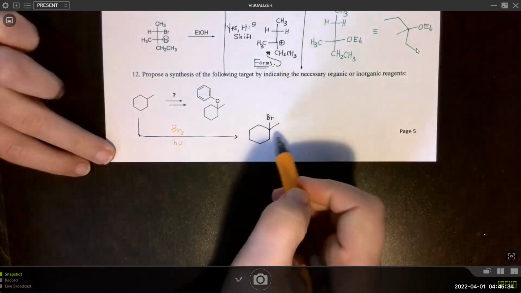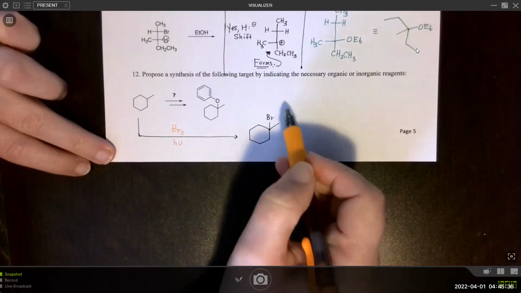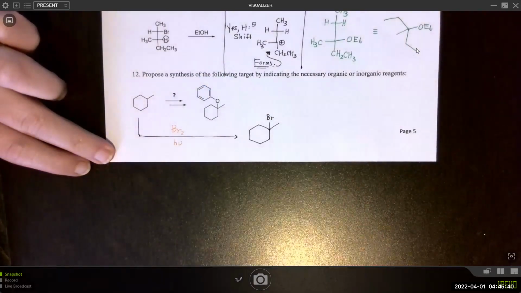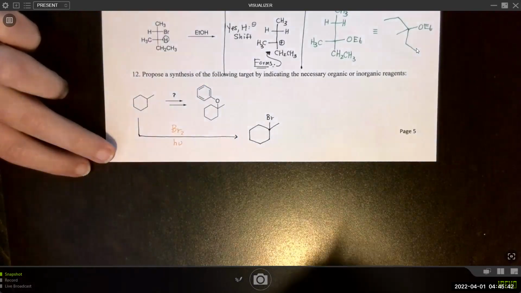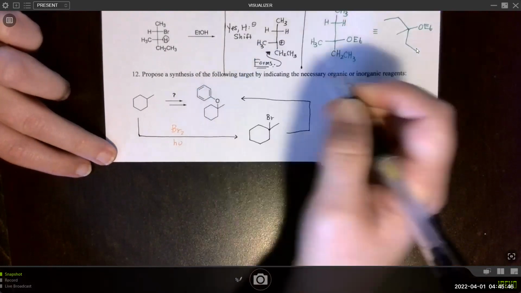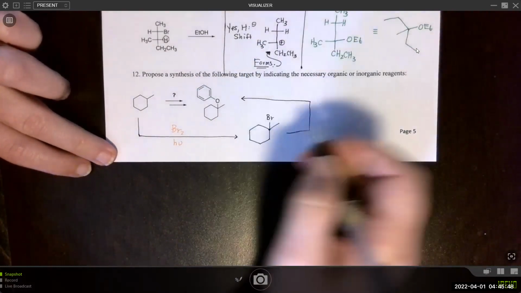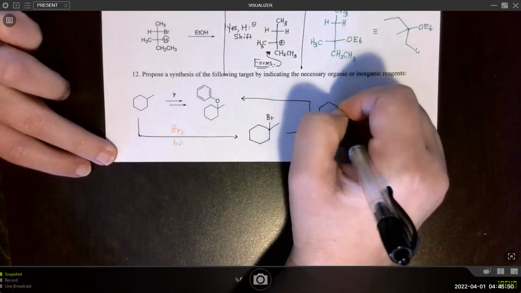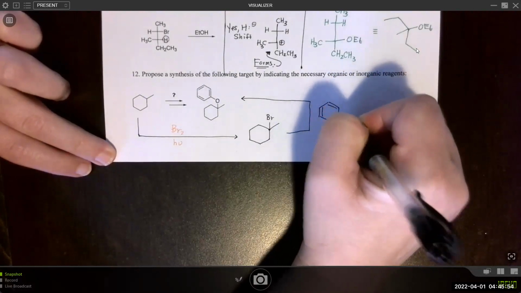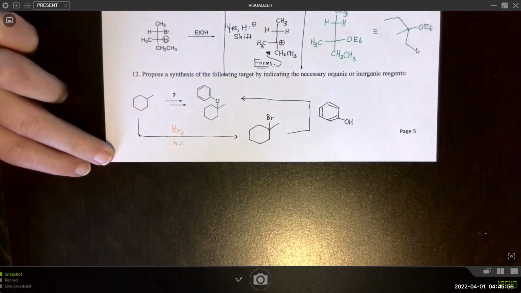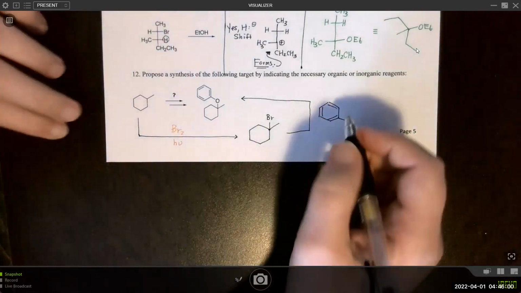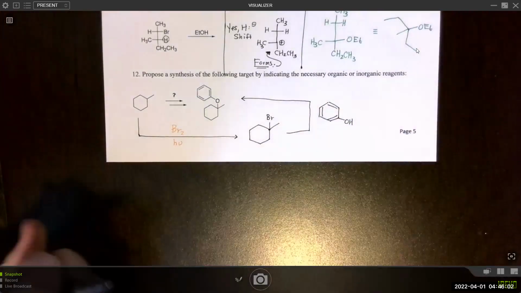Now this is a tertiary substrate and great for an SN1 reaction. We just need to look at what nucleophile we want and go ahead and add that. So this is a great leaving group, so no need for an acid. We can just go ahead and add in our nucleophile, which is phenol. Right, so this is our SN1 step.